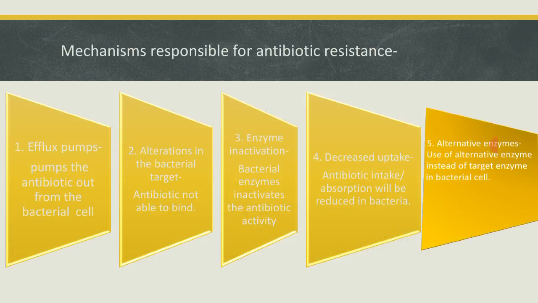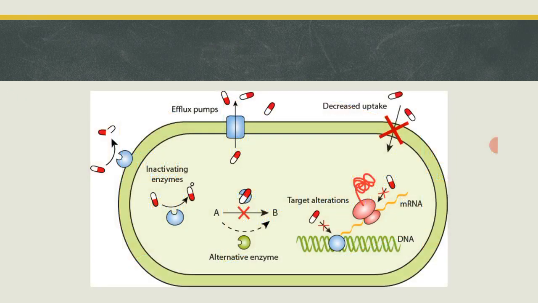fourth mechanism. Now the fifth mechanism is the alternative enzymes. Okay, now you can see in the picture the alternative enzymes, or the alternative proteins. Proteins are enzymes, right? Then there are bacteria that are able to produce alternative proteins or enzymes that can be used instead of the previous proteins. Okay, for example, just now we studied the bacteria Ascaris.